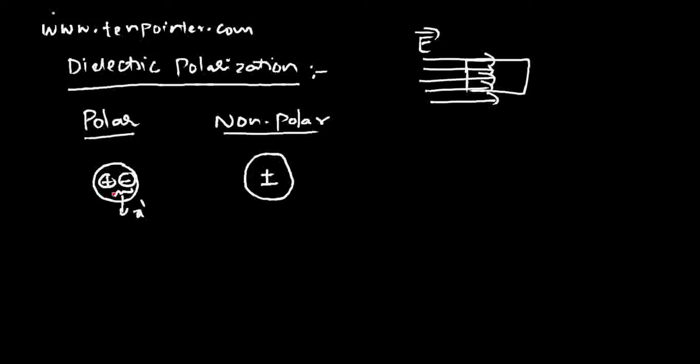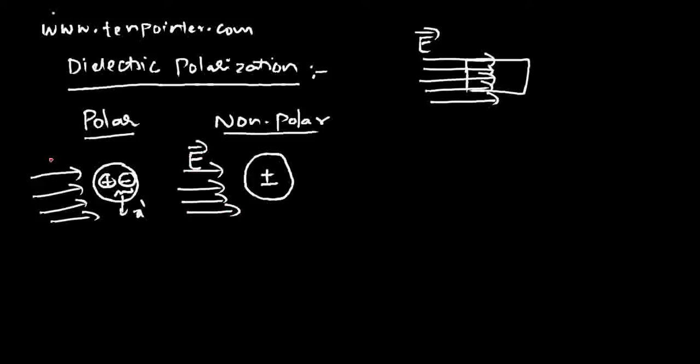Don't think that this displacement is because of the electric field applied onto it. No, this is not because of the electric field applied onto it. Even when electric field is not applied, there is a displacement between them. That is why this is called polar type dielectric molecules. Now when electric field is applied onto either polar type or non-polar type dielectric molecules, the centers of positive and negative charges